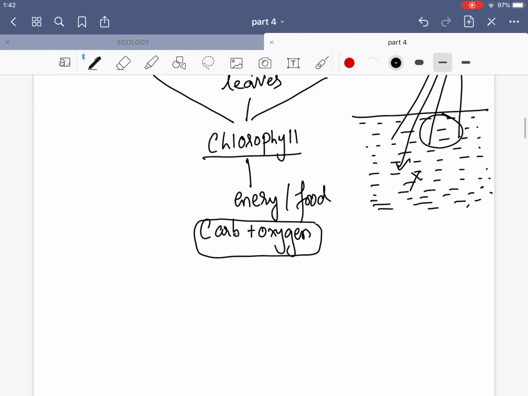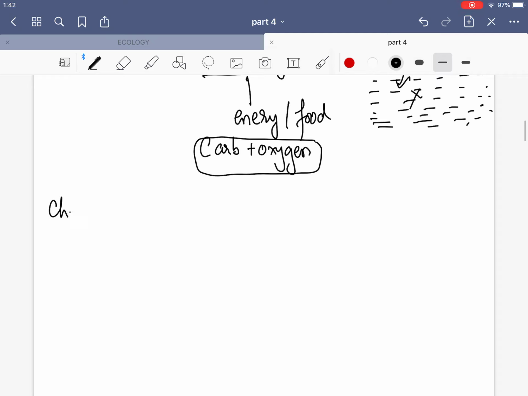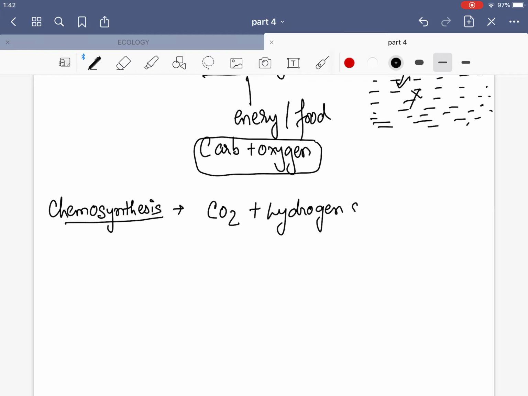So there is another process, and that is known as chemosynthesis. They will be performing chemosynthesis and making their own food, the autotrophs, from where the food chain will start. So what is chemosynthesis? Chemosynthesis is the conversion of CO2 plus hydrogen sulfide. Hydrogen sulfide is present deep down in the sea, and hydrogen sulfide and CO2 will be combined, and what will be produced? It will be glucose and sulfur compounds. This process is known as chemosynthesis.